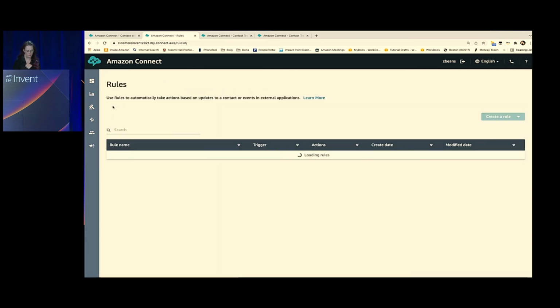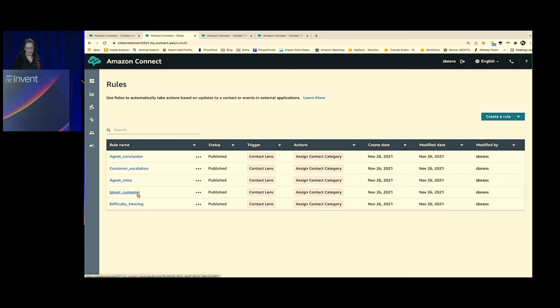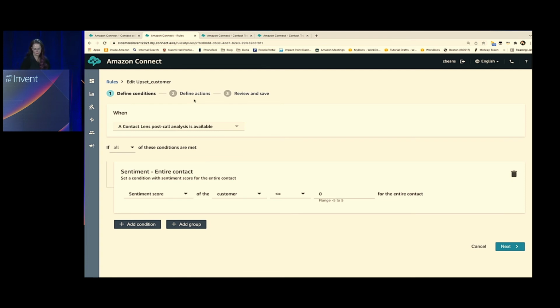So let's look at another type of rule we've got here. We've got the call characteristics that we talked about as well with Contact Lens analytics. If we look at this particular upset customer one, we're tracking the sentiment. So we're taking that sentiment analysis and we're looking for a trend here: if the sentiment is less than or equal to 0 throughout the entire duration of the call. That way we can easily find those category matches. We can search within our contact search, like the way we're pulling up these calls now, and narrow in specifically on all of those upset customer calls.